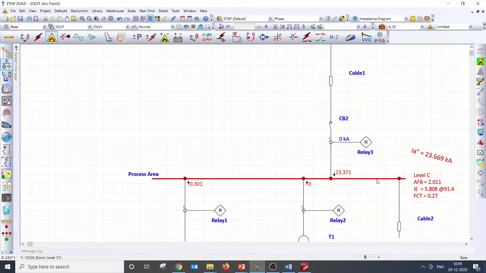Little fuse is one of the flash relays. There are many ways of limiting the arc currents, so we will take that up separately. That is not really going to be discussed today.